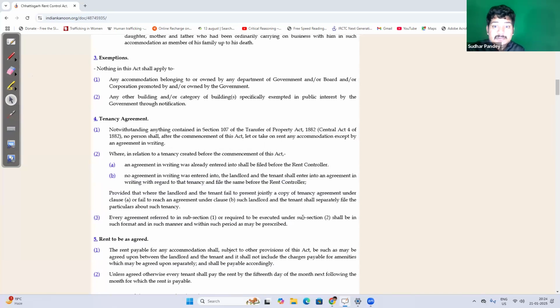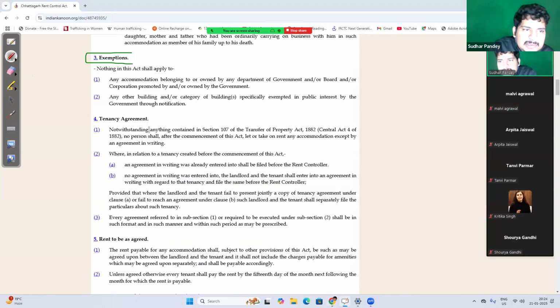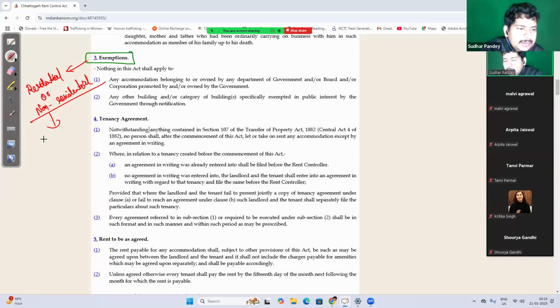If you remember, I have clearly stated that there are certain properties, residential or non-residential, but they do not fall in the category, they are not covered by the Chhattisgarh Rent Control Act.